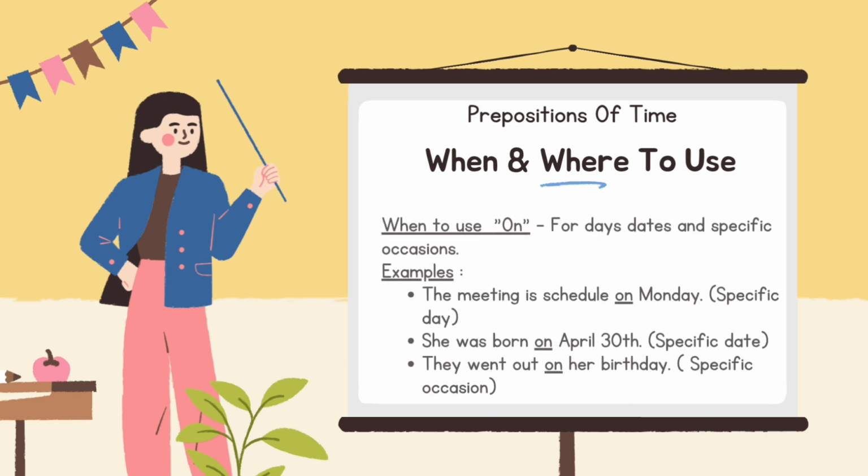When and where to use on: for days, dates, and specific occasions. Example: the meeting is scheduled on Monday, specific day. She was born on April 30th, specific date. They went out on her birthday, specific occasion.